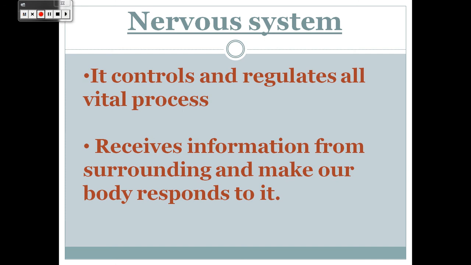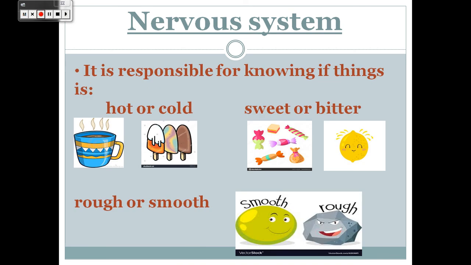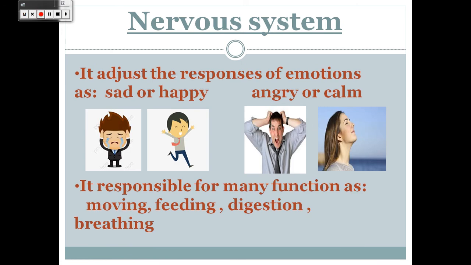The nervous system is very important to our body because it controls and regulates all vital processes and receives information from the surroundings and makes our body respond to it. It is also responsible for knowing things, if it's hot or cold, sweet or bitter, rough or smooth. It also adjusts the responses of emotions, like sad or happy, angry or calm. And it is responsible for many functions like moving, feeding, digestion, and breathing. So the nervous system is very important.